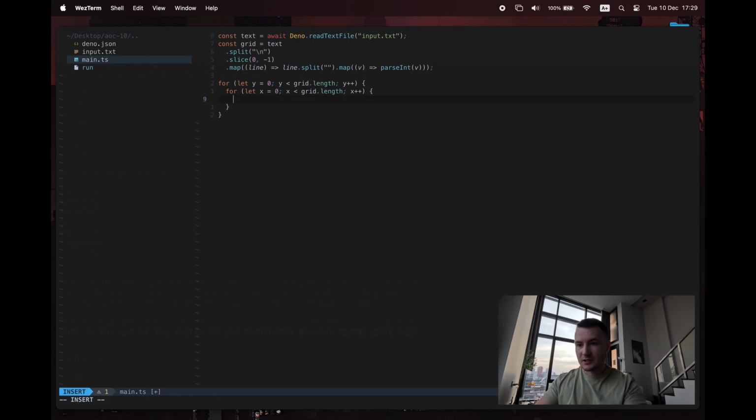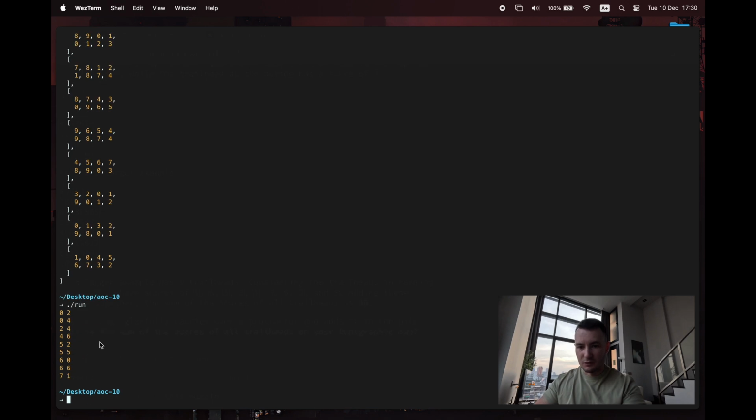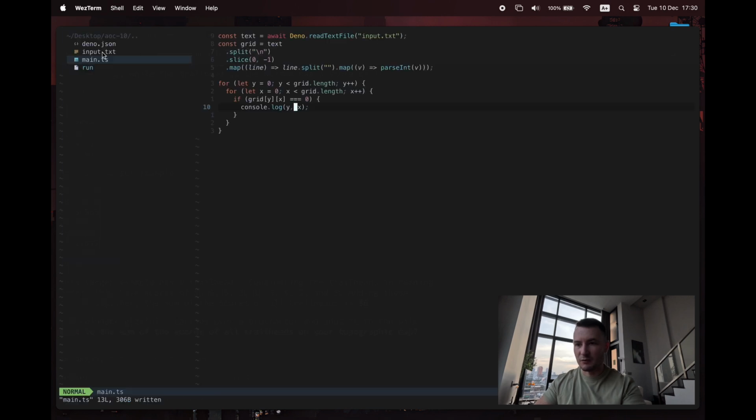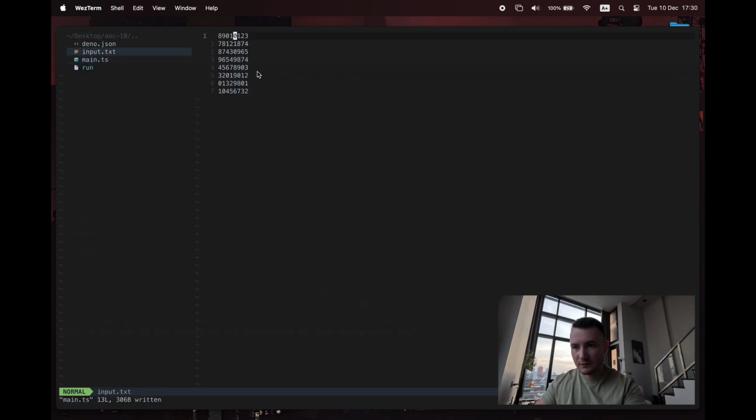And then let's just identify now whether we get the right ones. So that's going to be grid yx. If grid yx is equal to 0, we can deal with numbers now, then let's just log yx. Okay, so 3, 4, 5, 6, 7, 8, 9 cases of a 0 in that input. Is that what we see? There's one there, there's two on the first line, then 3, nothing there, 4, 5, 6, 7, 8, 9. Yeah, okay.